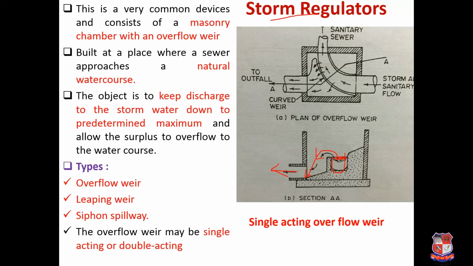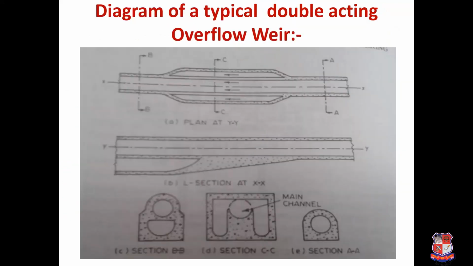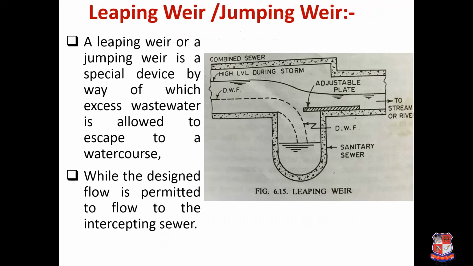So there are 3 types: overflow weir, which will just overflow, next is lipping weir, and next is siphon spillway. The overflow weir may be single acting or double acting. So this is the figure of single acting, because it is overflowing from one direction only. Now here this is the diagram of the double acting overflow weir. Here you can see it is a half circle kind of thing. So from both ways it will overflow in 2 different directions.